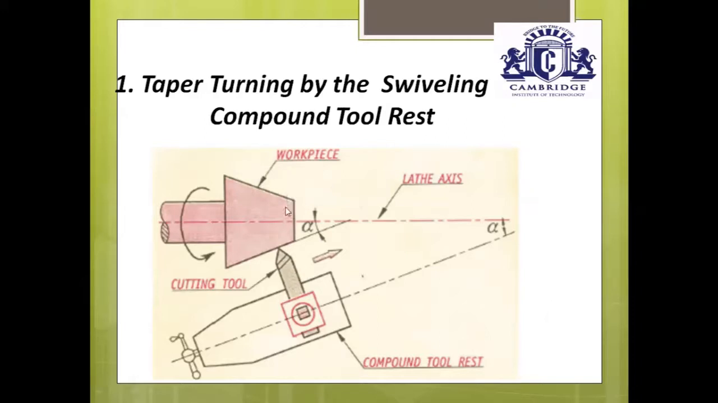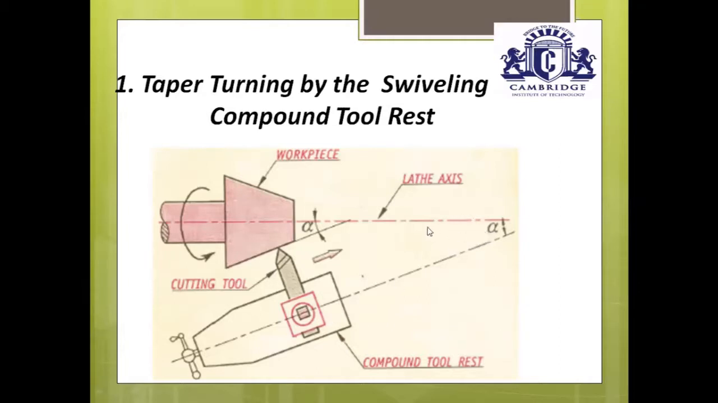By using that formula, first calculate the taper angle. Once you have calculated the taper angle, rotate the compound tool rest based on the calculated angle with respect to the lathe axis. If it is 15 degrees, rotate the compound tool rest with respect to the lathe axis by 15 degrees.